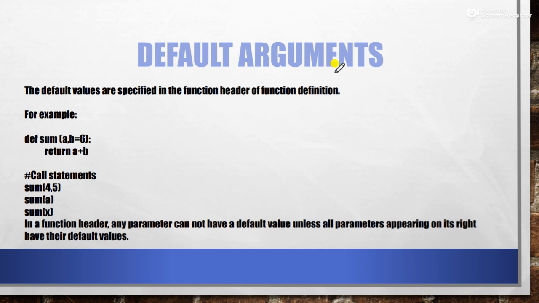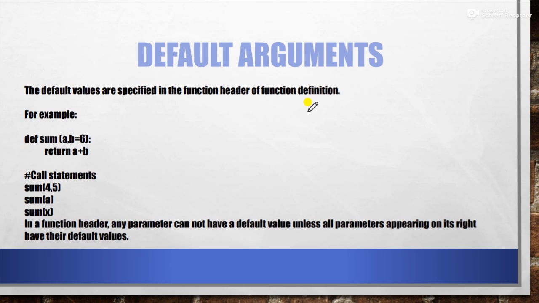Now in this default argument, what you have to understand is that in the previous one we discussed that the number of arguments must be the same and the order must be the same. Now here the default values are specified in the function header of the function definition. Suppose you already know the value of an argument and it is fixed.